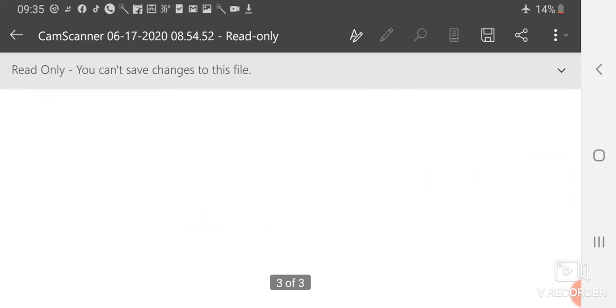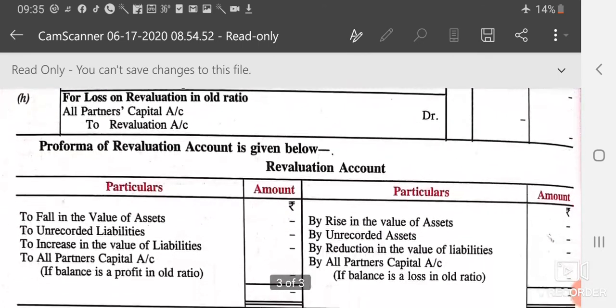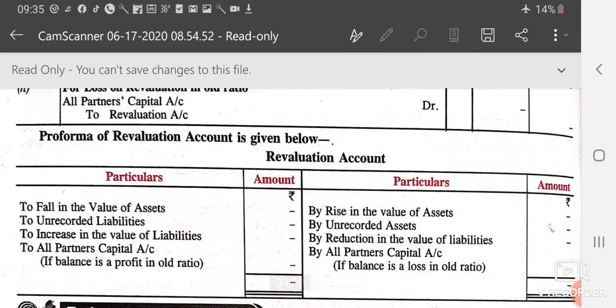So the next topic is revaluation account. Why is the revaluation account prepared? On the admission of a partner or on the retirement of a partner, the entire assets and liabilities of the business are revalued. That means we have to check whether the assets have decreased or the liabilities have decreased or increased.